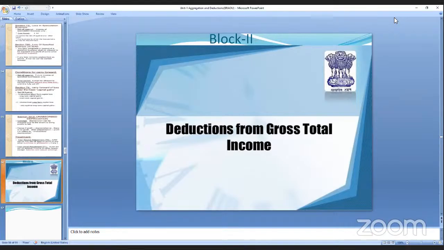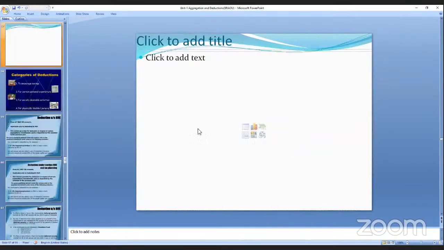We have computed the net income from the different heads, and we can deduct the exemptions for expenses which are necessarily incurred in earning income. So the second unit, the second block, is the deductions from gross total income.